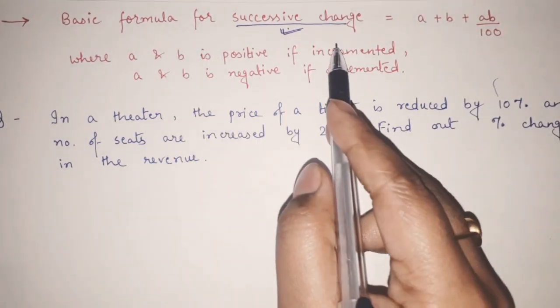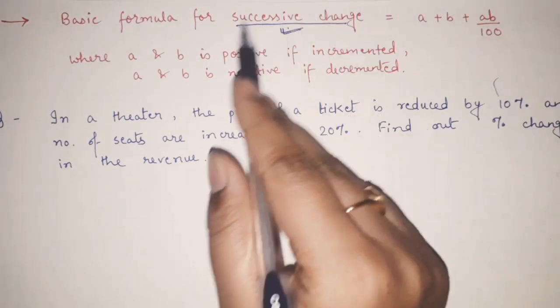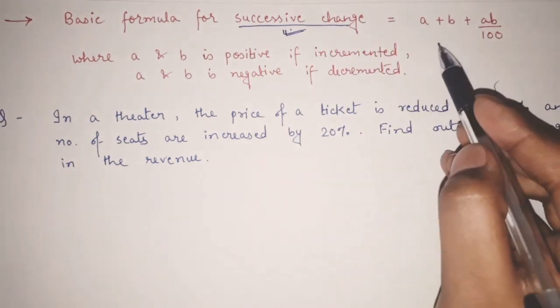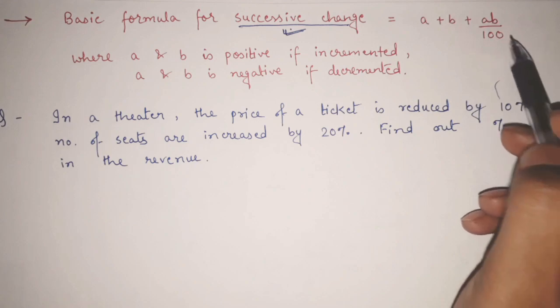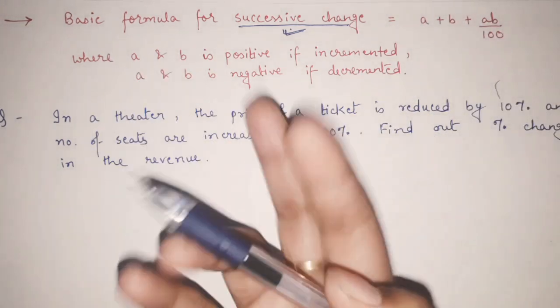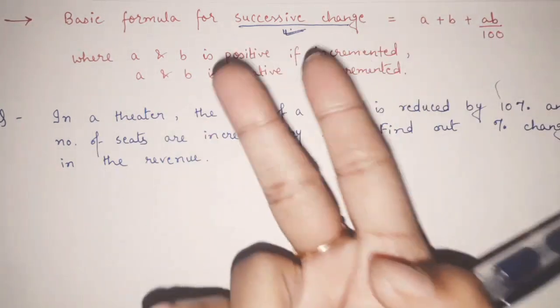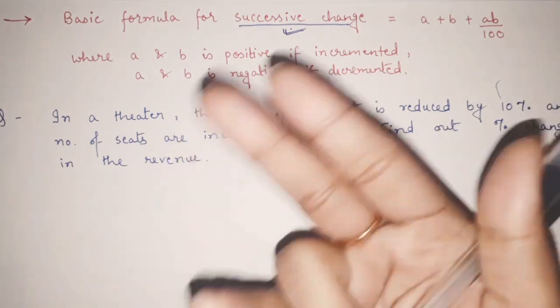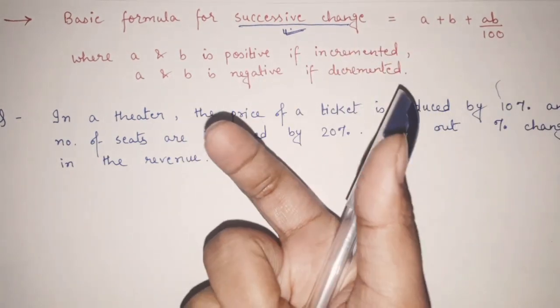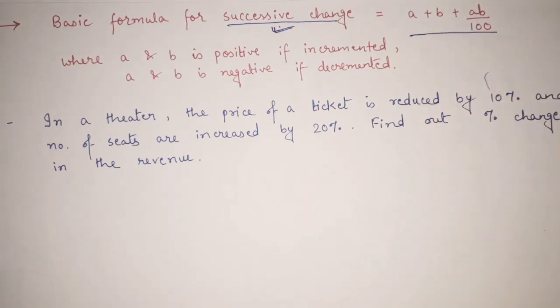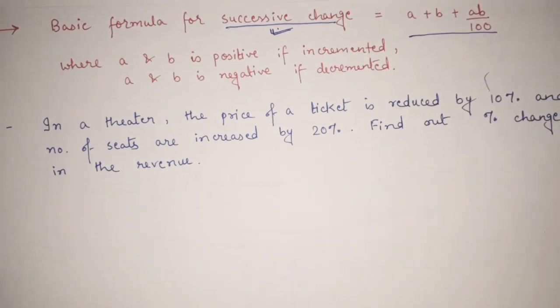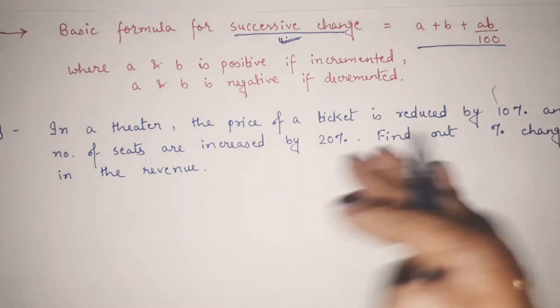In that case, whenever we are having successive change, the basic formula is A plus B plus AB divided by 100. See, two things are there. They are successively changing. So the actual change in the result will be received with the help of this formula. We will see example based on that, and then you will get clear idea, no doubt.